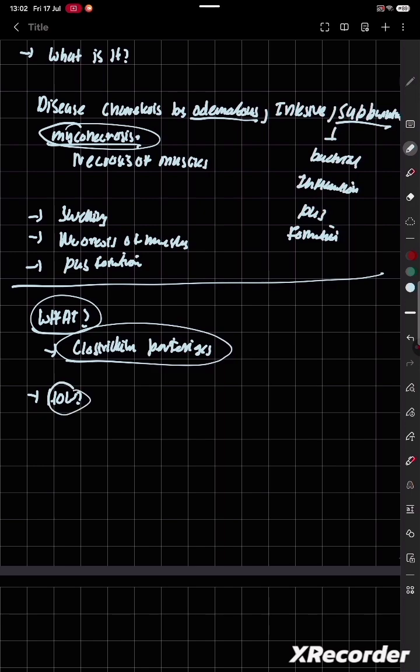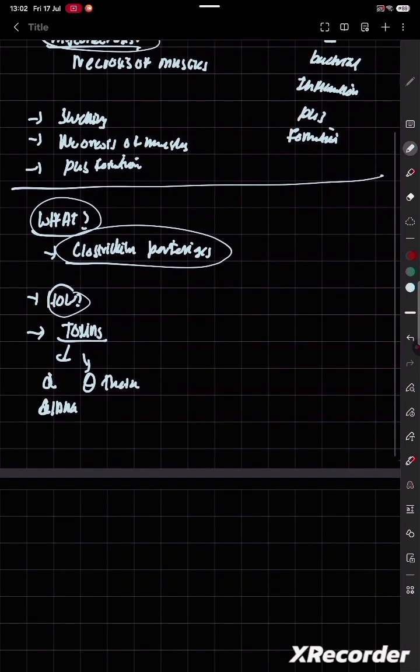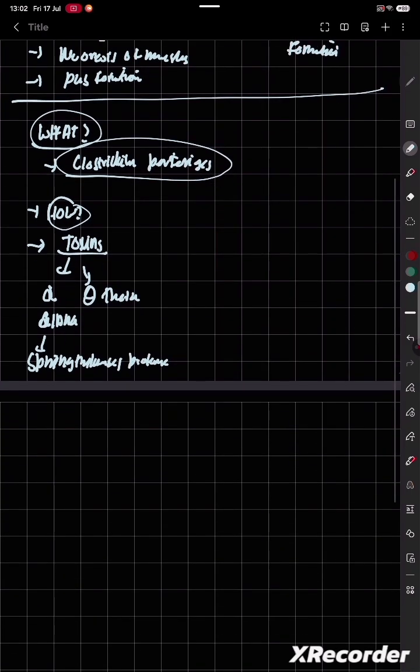You have to ask questions: what, when, how. So how? It has toxins. It has two toxins. First is alpha toxin, and second is theta toxin. Alpha toxin acts like sphingomyelinase and has protease action. So what does it do?